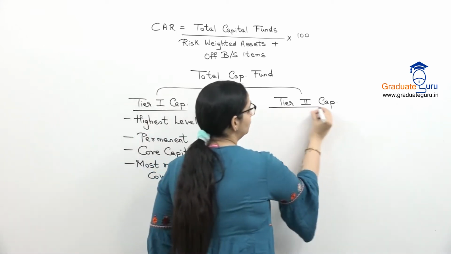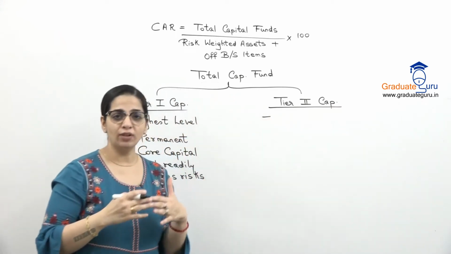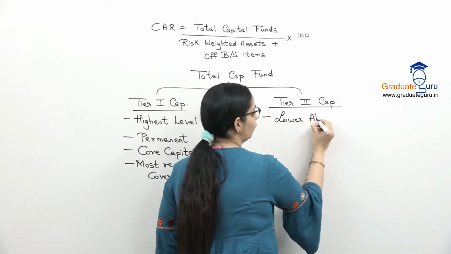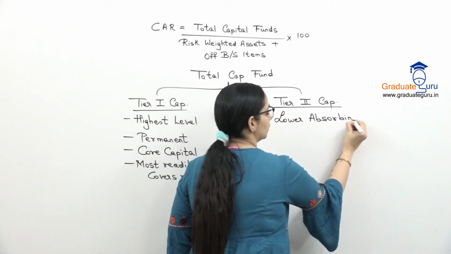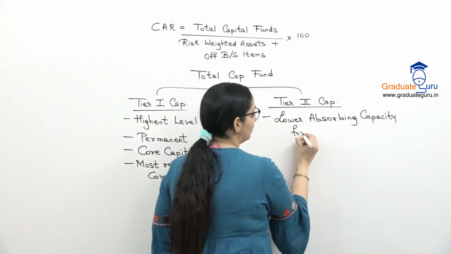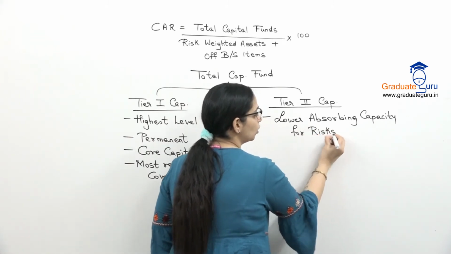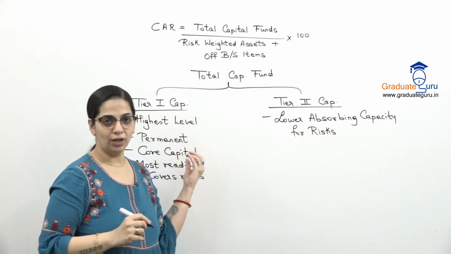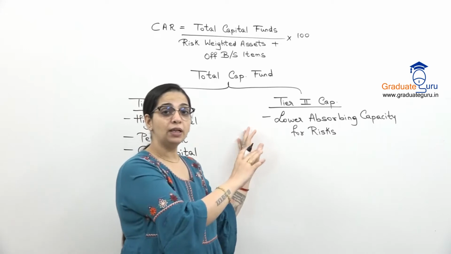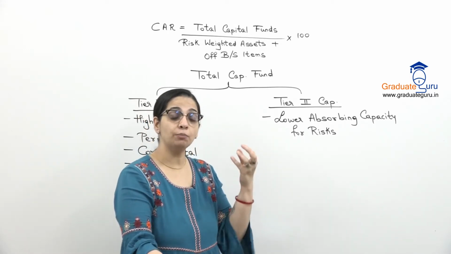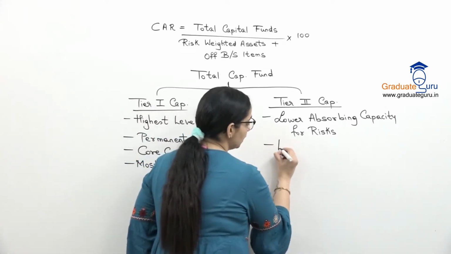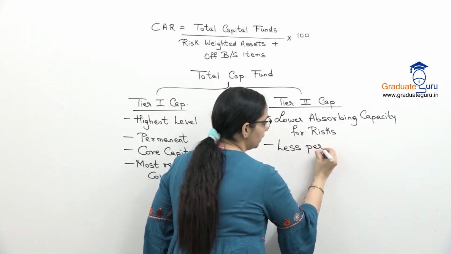Tier 2 capital is a lower level capital. Okay, so this is lower absorbing capacity for risks. So इस capital में risk absorbing power कम होता है as compared to tier 1. It's not कि ये risks absorb नहीं कर सकेगा, but this capital is not as permanent, it is not as important as the tier 1 capital. This is because it is less permanent in nature.